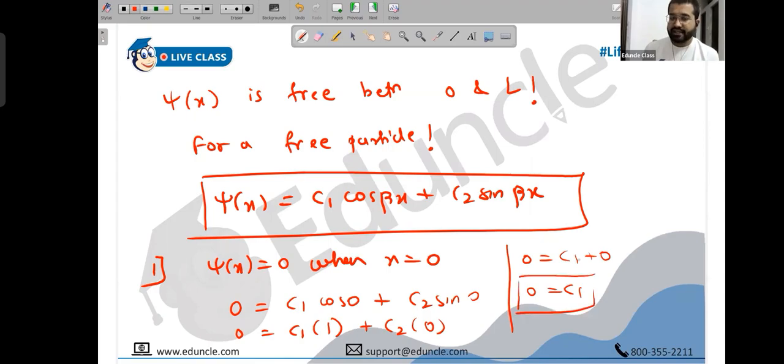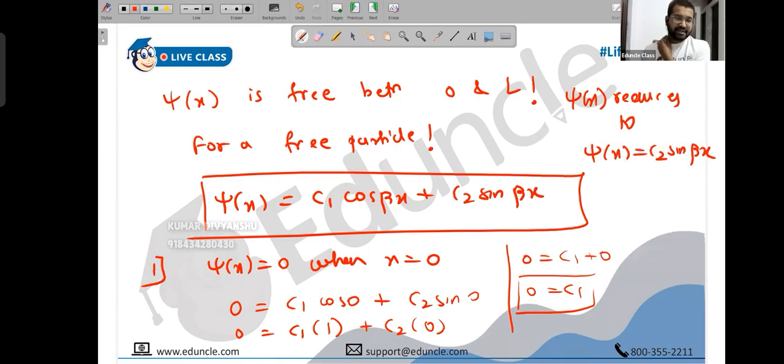So C1 is 0. C1 is a constant. Even though you are using a boundary condition to find the constant, once a constant, always a constant. If you calculate the constant at this point, it is valid throughout because it's a constant. Since C1 is 0 here, it's 0 throughout. So resubstitute it, and the wave function reduces to just C2 sin beta x. Beta was k, by the way. We had C1 cos kx and C2 sin kx.